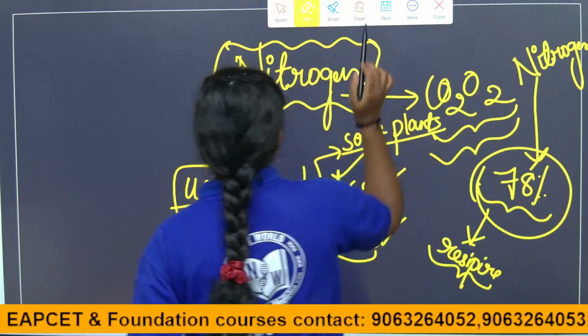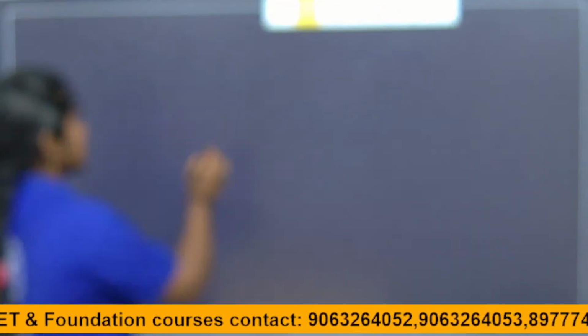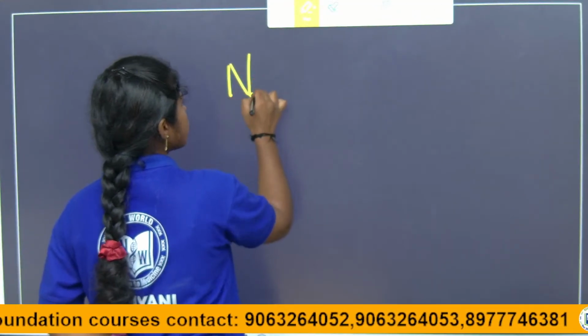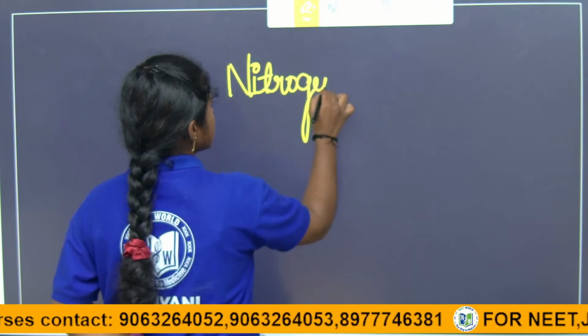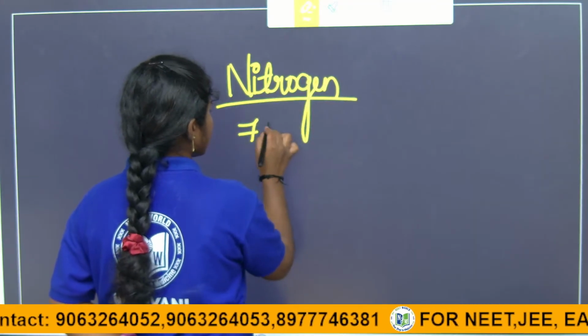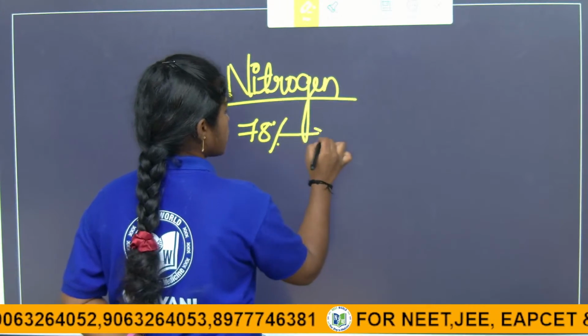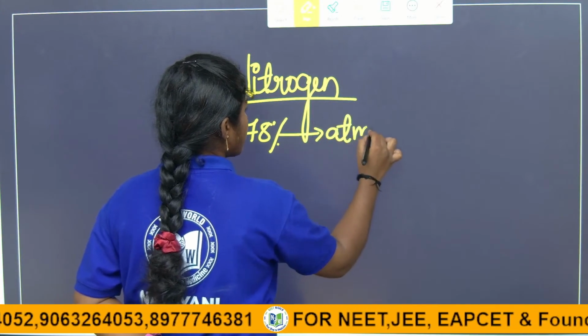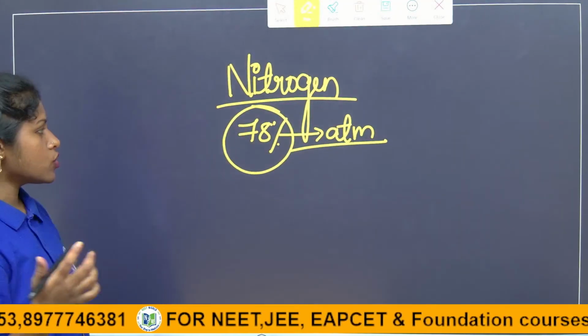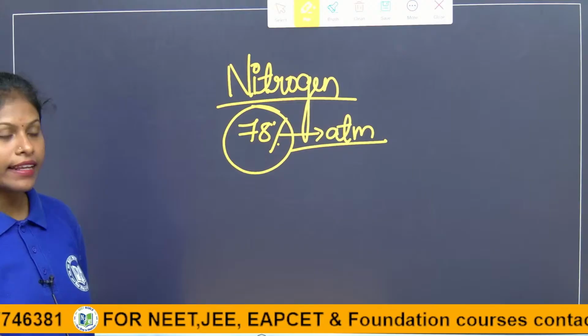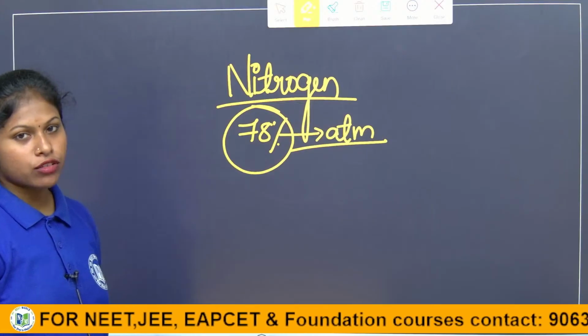So nitrogen is almost 78% of the atmosphere, and besides oxygen and carbon dioxide, it is required by both plants and animals.